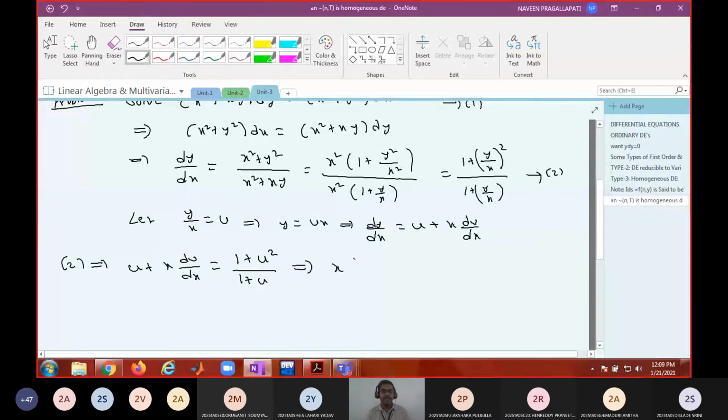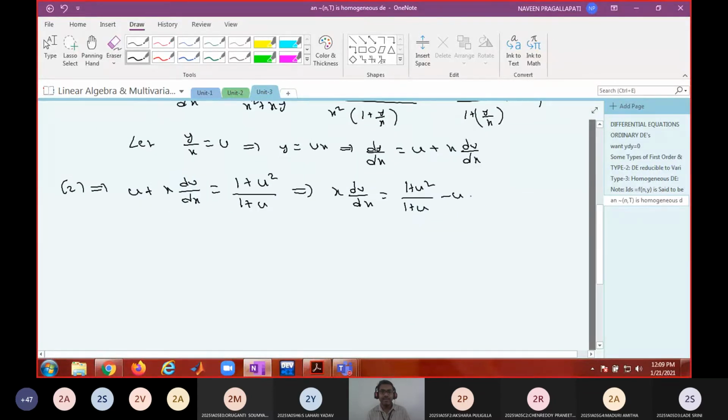So, x into du by dx is equal to (1 plus u square) by (1 plus u) minus u. Simplify it. So, what is this? (1 plus u square minus u square) by 1 plus u.